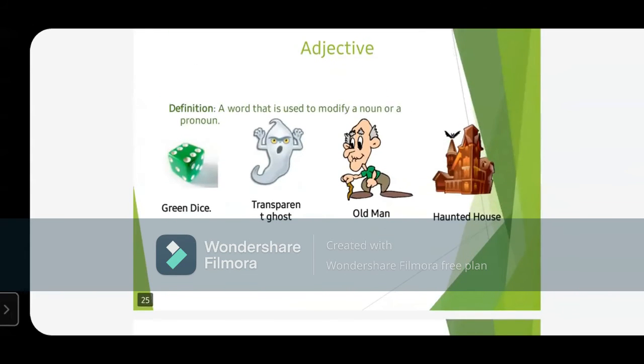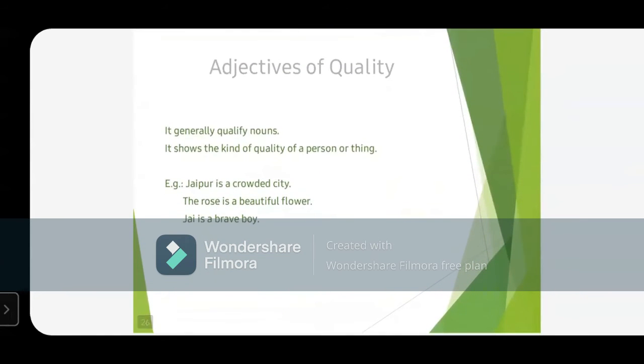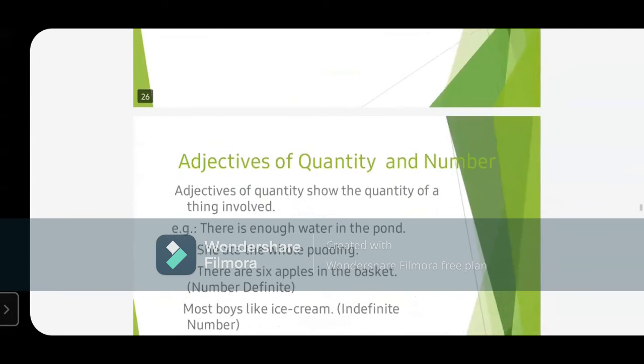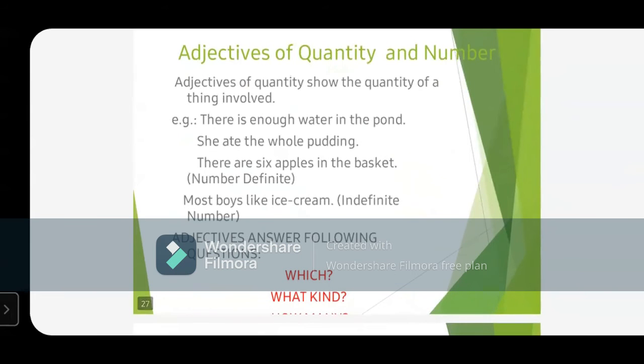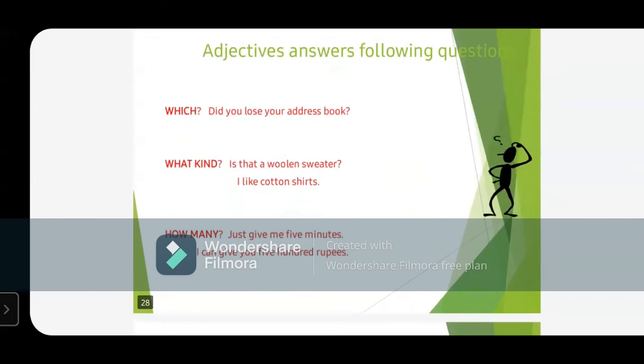And student, this is not adjective. इसे हम कैसे बोलेंगे? Adjective. Fine. The D is silent here. So we'll study about different types of adjectives, like adjectives of quality. कौन से होते हैं quality के? Then adjectives of number, quantity also. Then adjectives which are asking questions. So these are the interrogative adjectives.